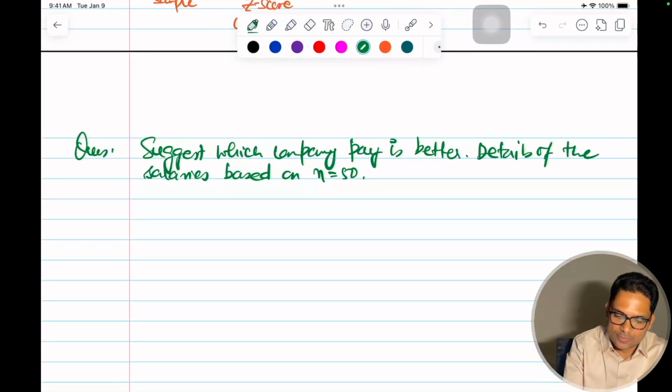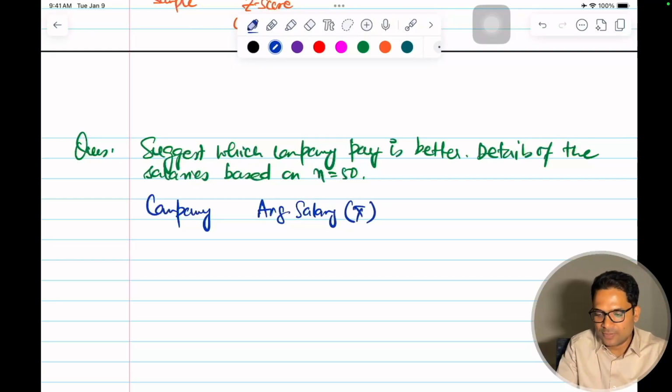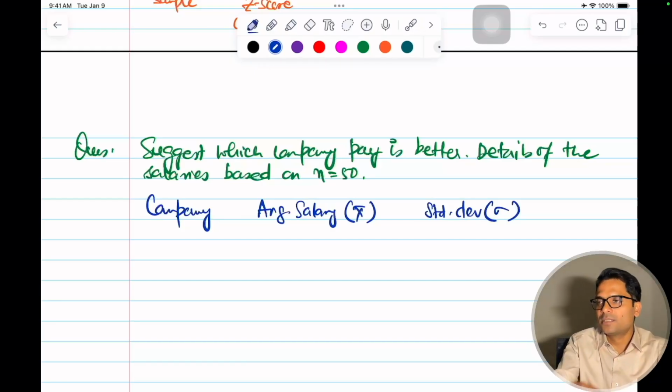I'll give you the average salary, x bar, and then I'll give you the standard deviation. These information you have.